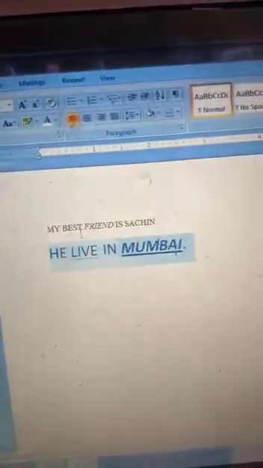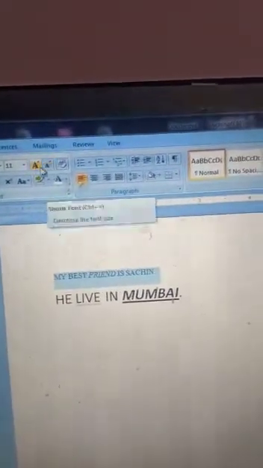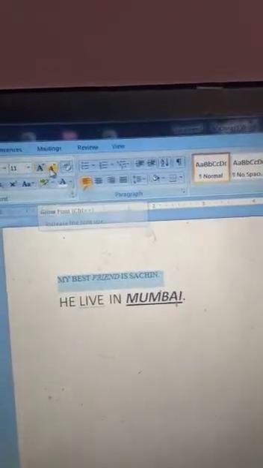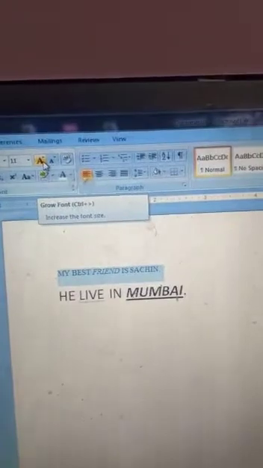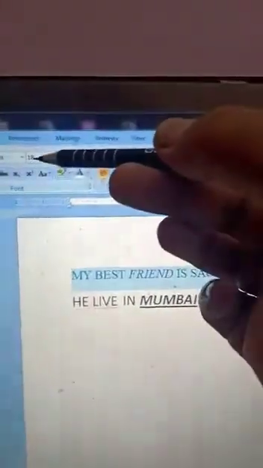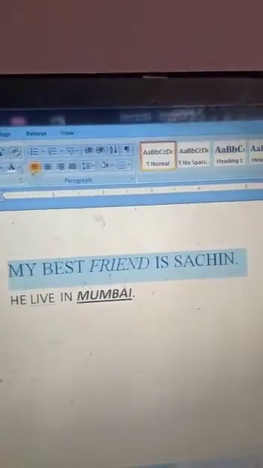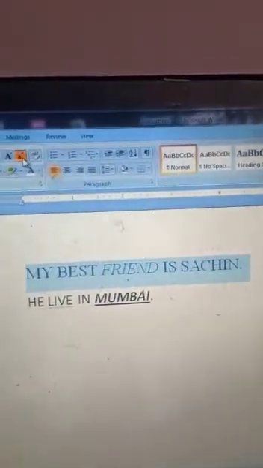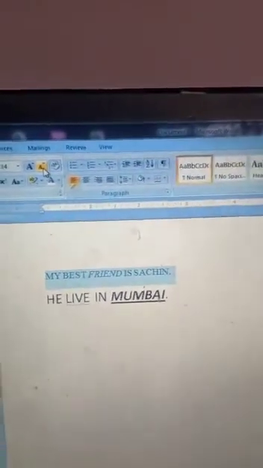Okay, one more way I will tell you. First you select, and there is this increase font and this is the decrease font. This is the grow font and this is the shrink font. If you want to increase the font size, then you have to click, and look here, the number also changes. Okay, and if you want to decrease, then you have to click on that, and that number also decreases. Okay, this is the way you can increase the font size or decrease the font size.